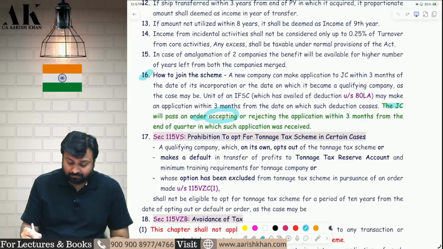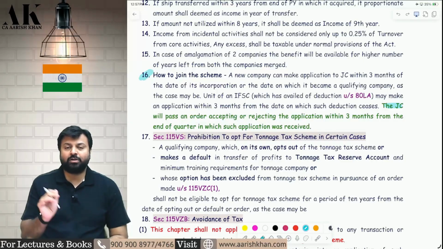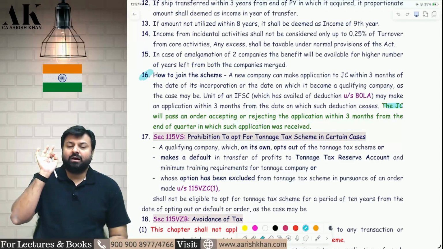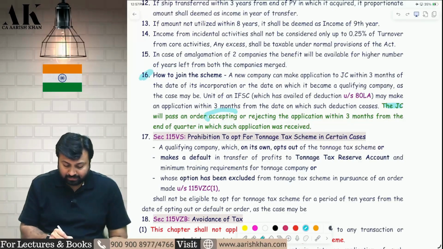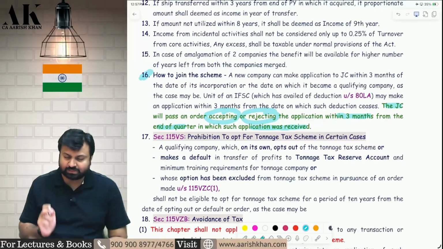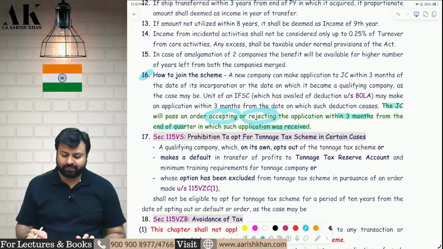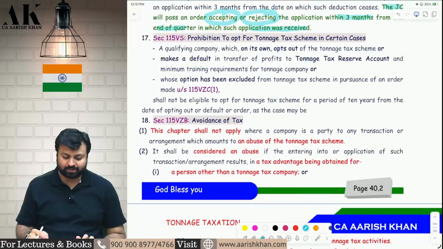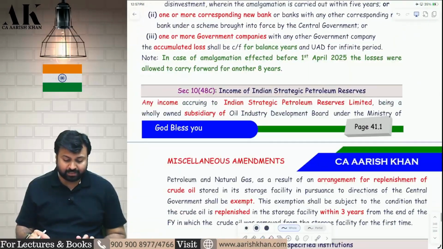So by when will the Joint Commissioner accept or reject your application and pass the order that you are eligible or not eligible for tonnage taxation? He will accept or reject within 3 months from the end of the quarter in which the application was received. Whenever the application was received, within 3 months from the end of that quarter, he will consider that application. Okay.